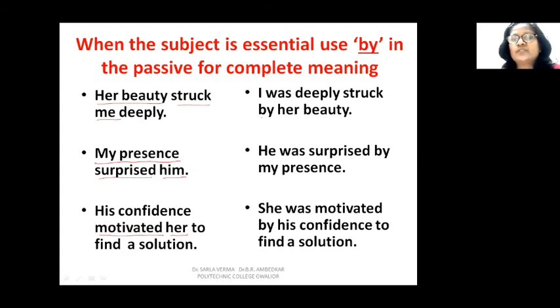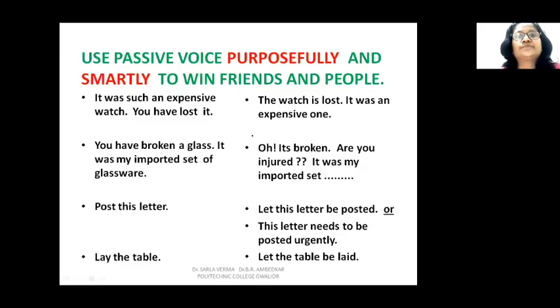So you have to say she was motivated by his confidence to find a solution. You cannot drop subjects here, and we have used subjects in the form of agents with the help of by. We have retained the subjects, हमने subjects को retain किया है, रखा है, because the meaning will not be complete if you drop the subject.